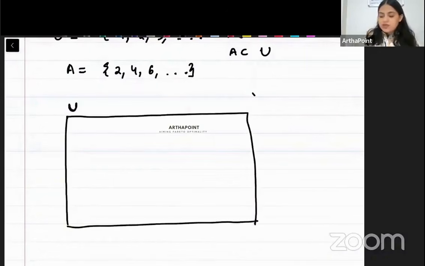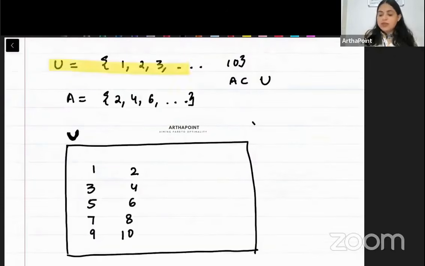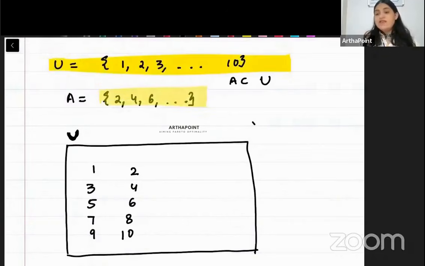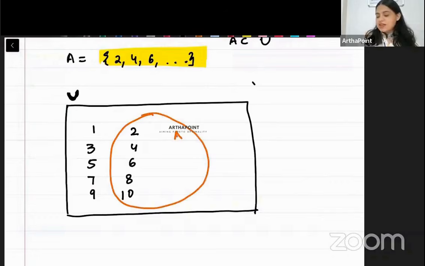This box represents my universal set. The universal set has all elements, 1, 2, 3, 4, 5, 6, 7, 8, 9, 10. It has all elements from 1 to 10. But now I want to represent a subset of the universal set which only contains even elements. So to show a subset, I will draw a circle, and I will say that this A is a subset of the universal set.